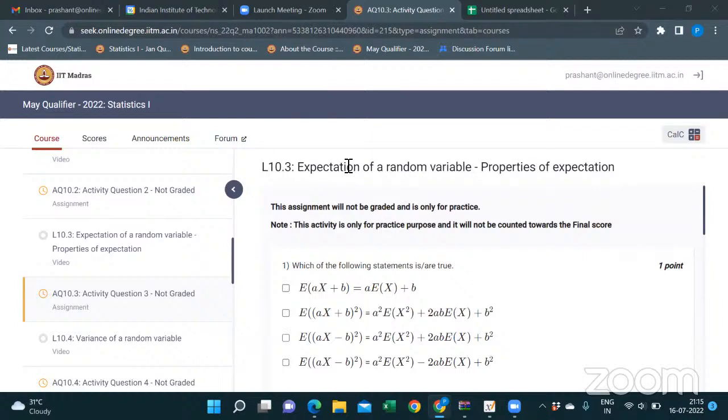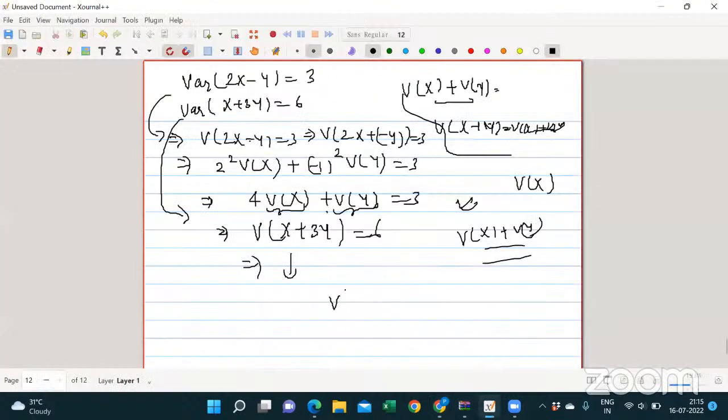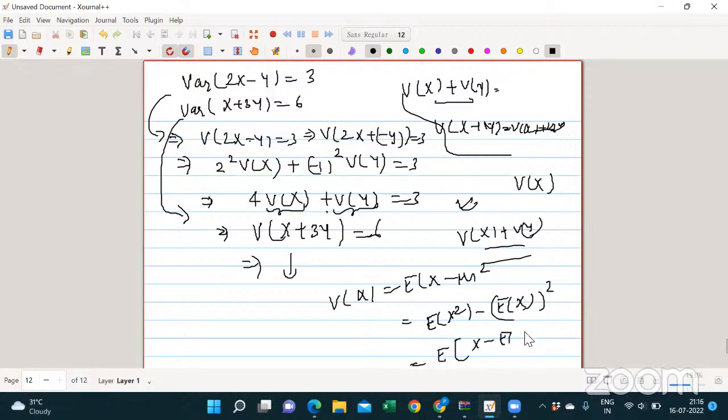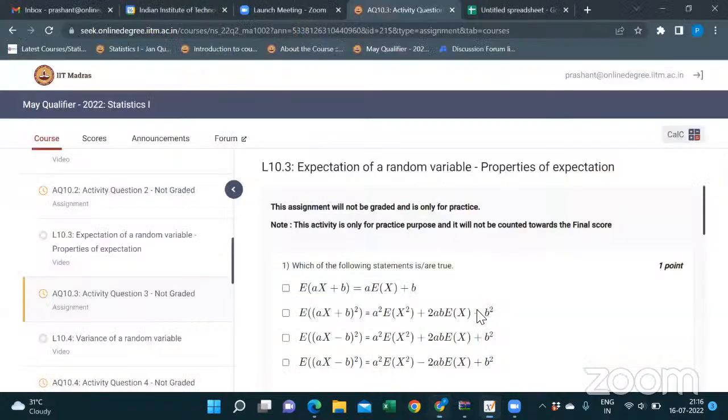Okay, so here you see one formula is there. Variance of x is the expectation of x minus mu whole square. With some modification, you get this formula, right? You can apply expectation of x minus expectation of x whole square. And what is the standard deviation? So there are some fixed things, right? So that's why it's somewhat easy.